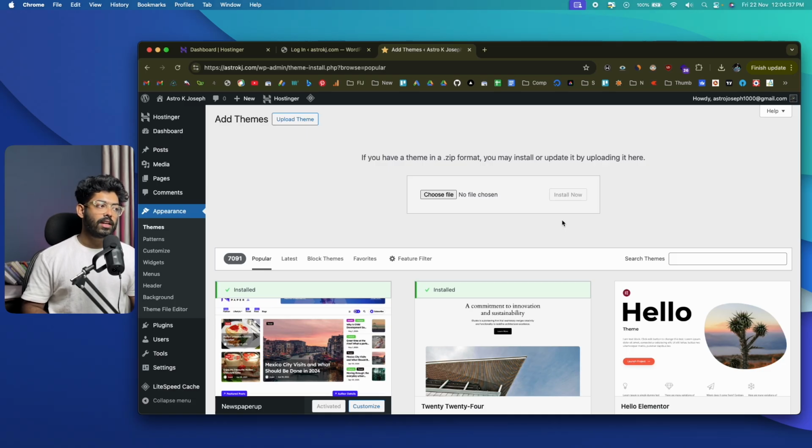Similarly, let's say you want to connect your WordPress blog to Google Site Kit and view a lot of Search Console data and AdSense data and everything else on your WordPress dashboard. You can install the Google Site Kit WordPress plugin. Similarly, if you want to make your website a lot faster, you can install a cache plugin like WP Rocket or Flying Press. Similarly, if you want to show advertisements on your blog, you can install WP Ad Inserter or plugins like that, and you'll be able to show ads on your website.